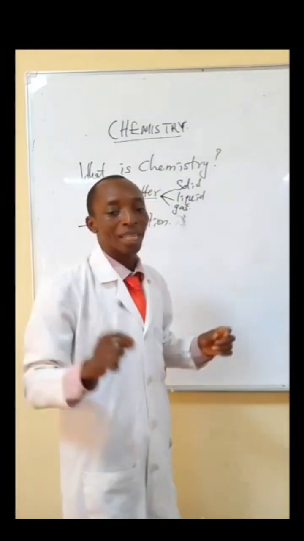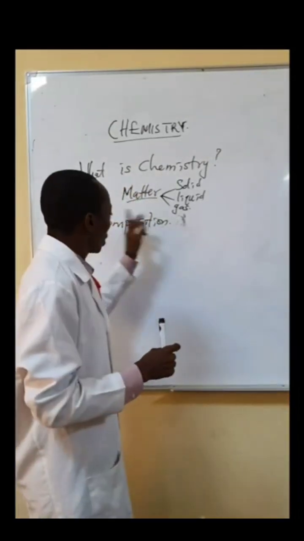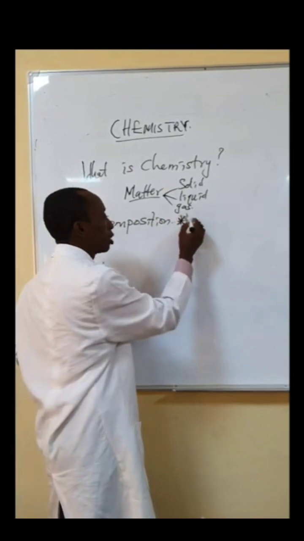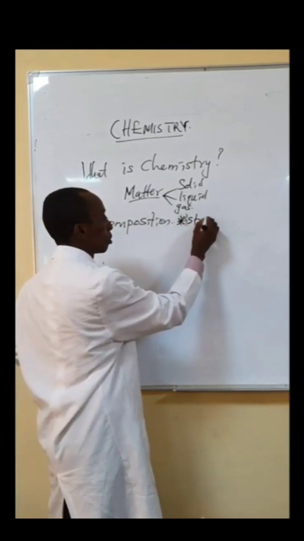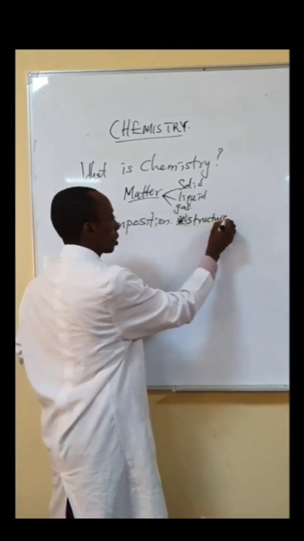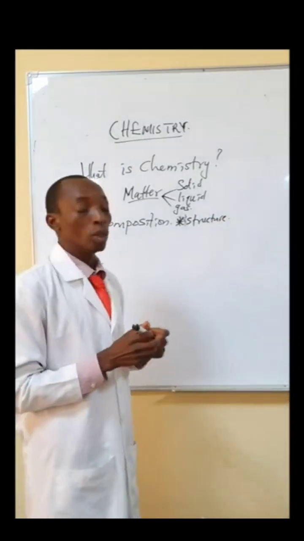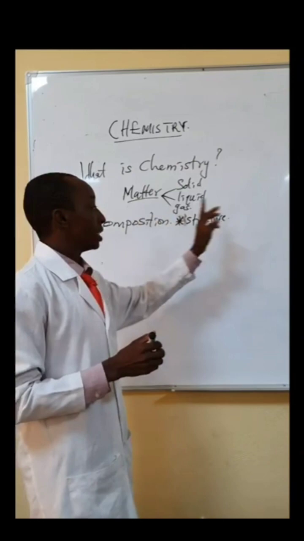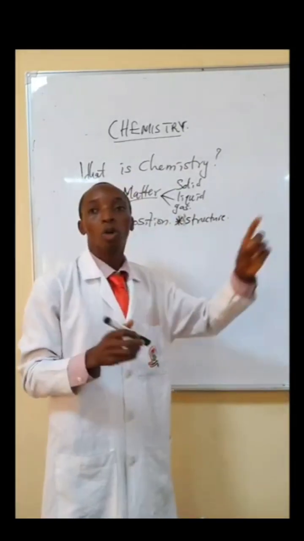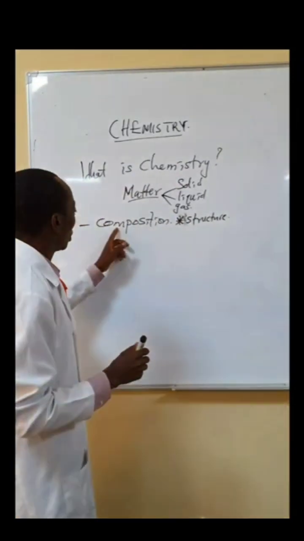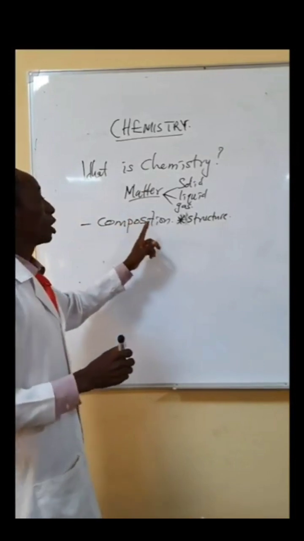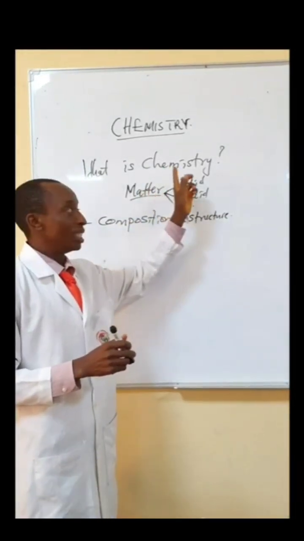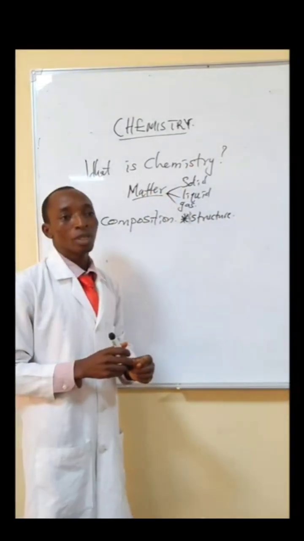How does it look like? In answering the question, how does it look like, we talk about its structure. In looking at the structure, we are talking about its composition. So in chemistry, we study composition of matter, and the study of matter is chemistry.